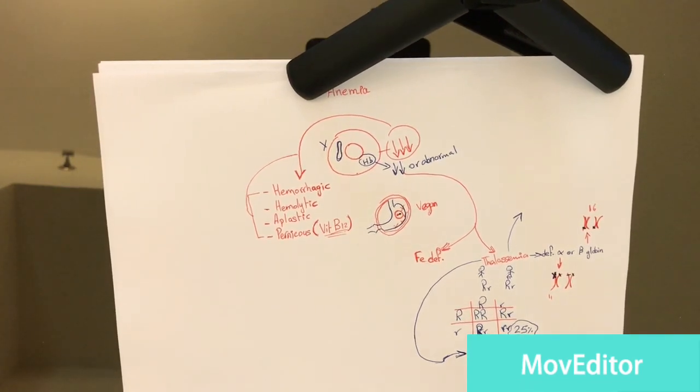When we destroy red blood cells, we release iron in our body, so we'll have more iron and iron overload. Too much iron can cause damage to the heart and damage to the liver. So expect people with thalassemia to have heart and liver problems because of iron deposition.